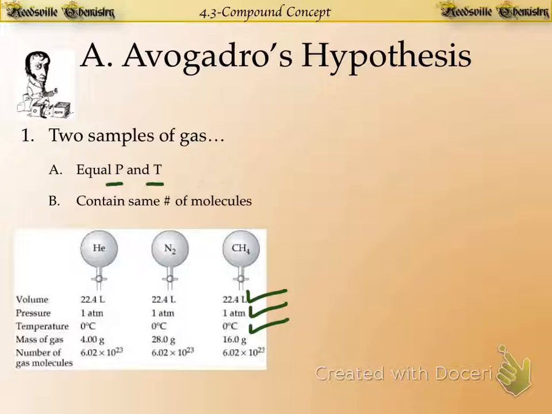And what we notice now is that the number of molecules is the same for every single one of the gases. It's a huge number, 6.02 times 10 to the 23rd, which you'll eventually find out is a very important number in chemistry. But they're all the same for the helium, nitrogen, and methane. In fact, the only thing that's different about these gases is the mass of the samples. So if I took each one of these samples and put it on a scale, the masses would actually read something different for each of the gases.